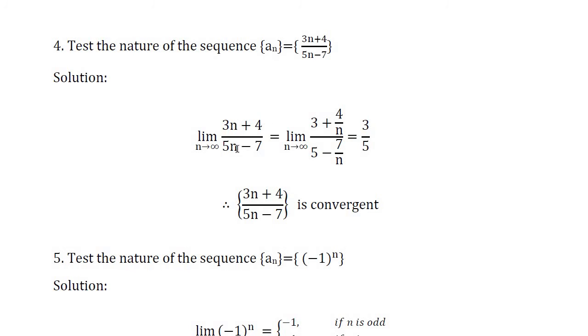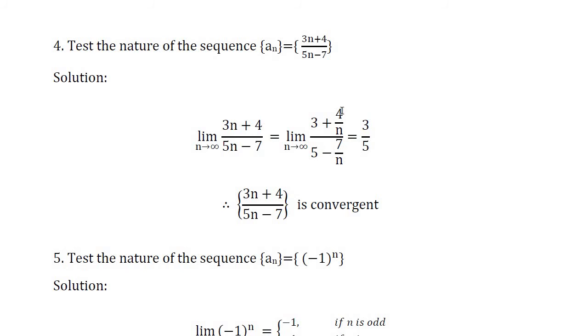So first we eliminate the indeterminate form, then we put n equal to infinity. To eliminate the indeterminate form, we just divide both numerator and denominator by n. So we get 3n divided by n is 3 plus 4 divided by n, whole divided by 5n divided by n is 5 minus 7 divided by n.